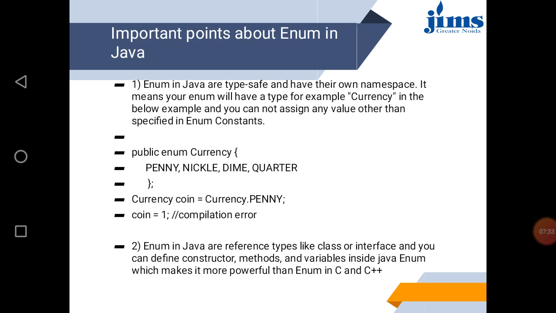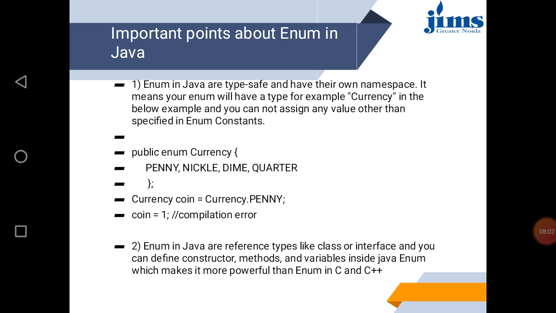In this we can see there is a currency enumeration and it has some values, and if we mention one reference variable coin and we try to modify its value to 1, like here coin equal 1 is mentioned, so it is giving a compilation error.